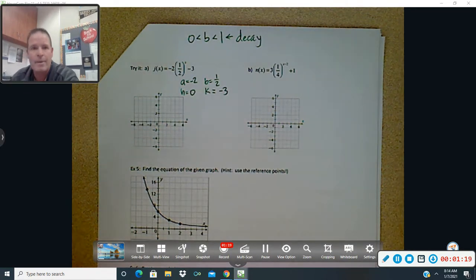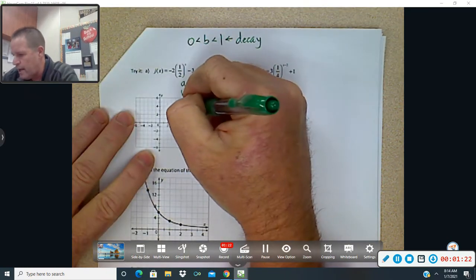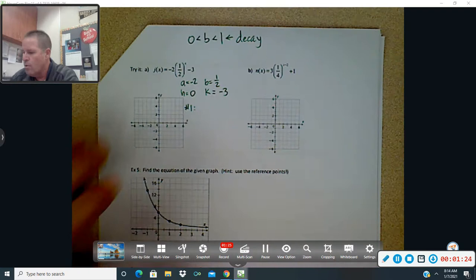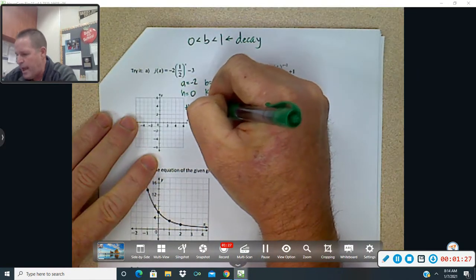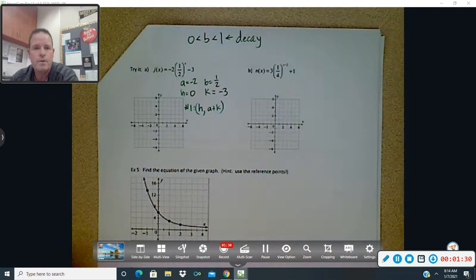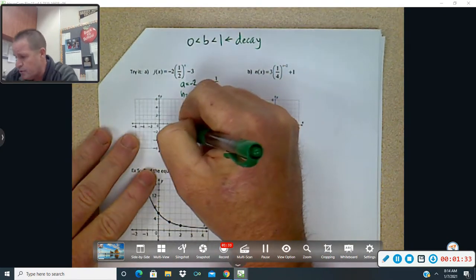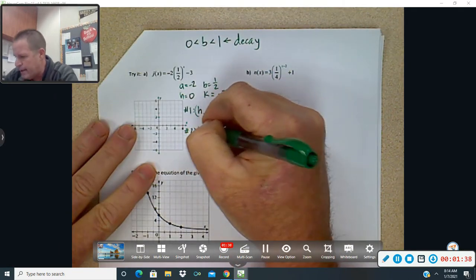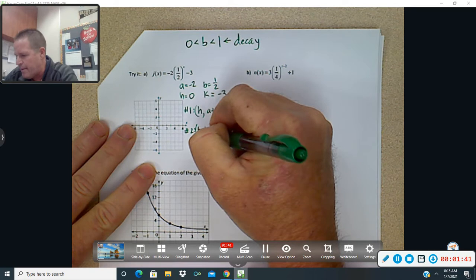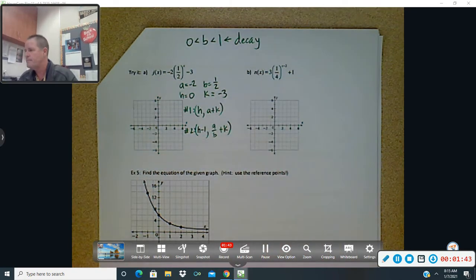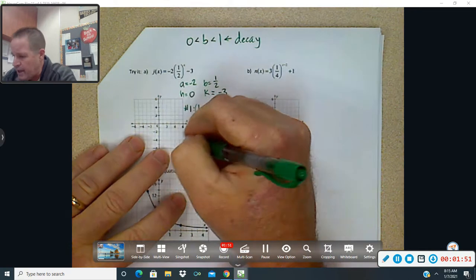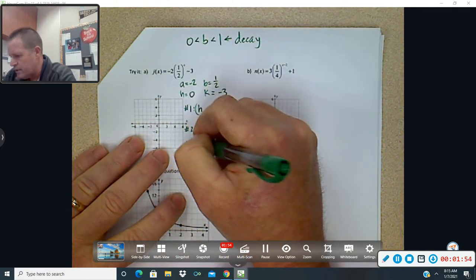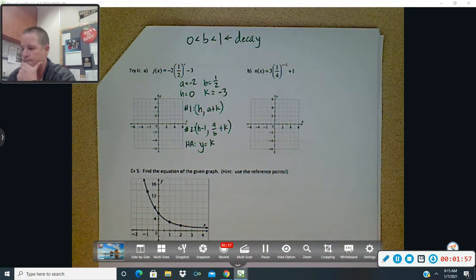Now I need to write down my 2 reference points. Okay, so what is reference point number 1? Well, reference point number 1 is H, A plus K. Reference point number 2 takes a little bit more work to memorize. It's going to be H minus 1, A divided by B plus K. So we've still got the same idea for the horizontal asymptote. Your horizontal asymptote is still y equals k.